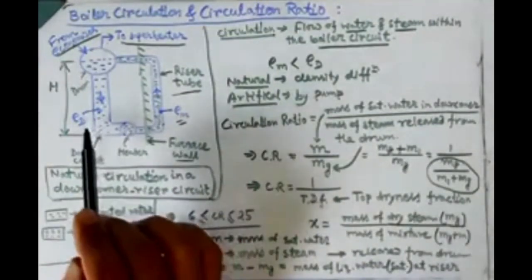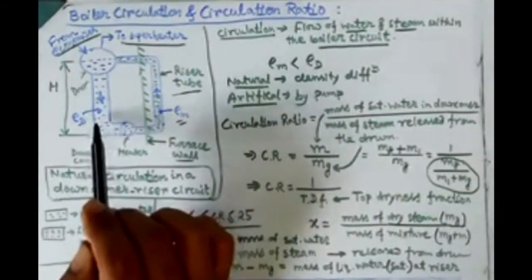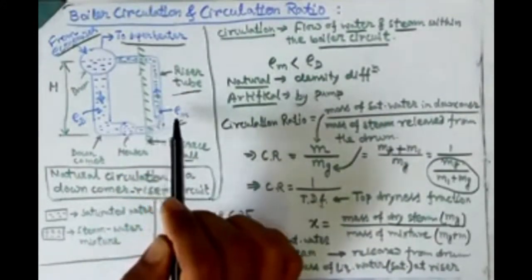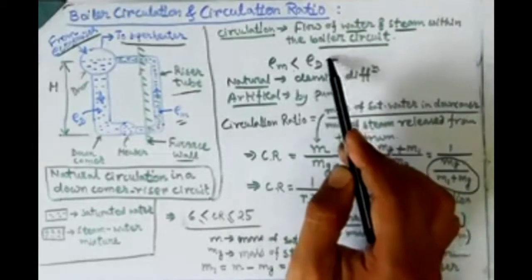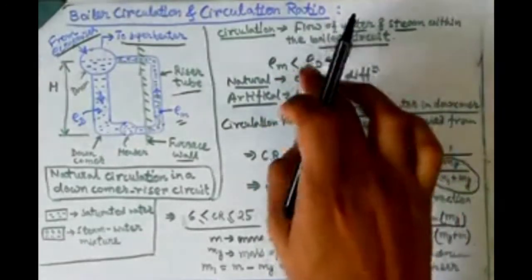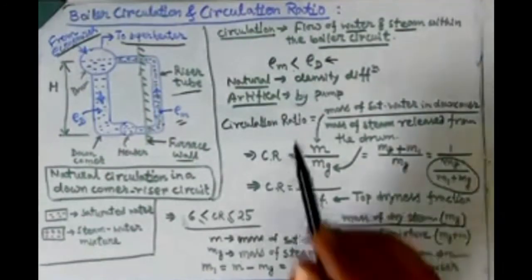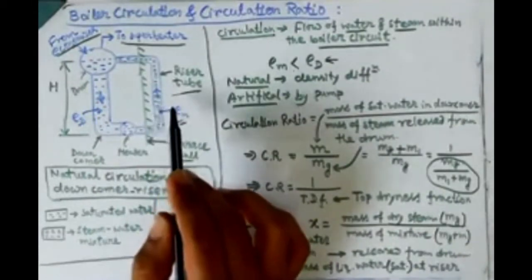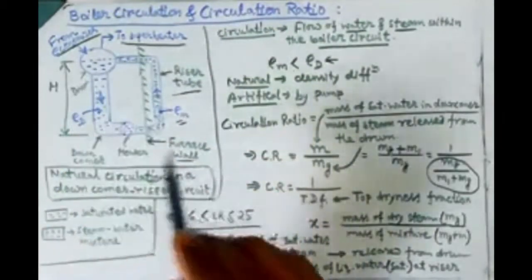Now in this particular picture, rho D is the density of the downcomer liquid, that is water. It will be higher, and rho M is the density of the mixture which is stored in the riser tube. It will be lesser. That's why I have written here that rho D is greater than rho M, and due to that density difference, the circulation will continue. If the densities of these two become equal in level, the circulation will stop. So this density difference plays a major role, and when the water is converted into steam, the density will be lesser, so it goes upward. This kind of circulation inside this circuit continues.